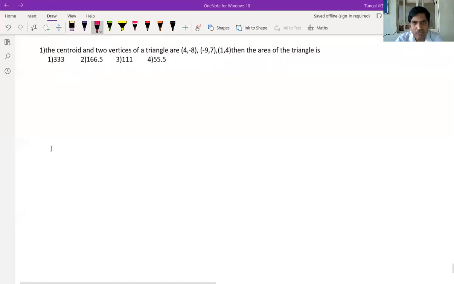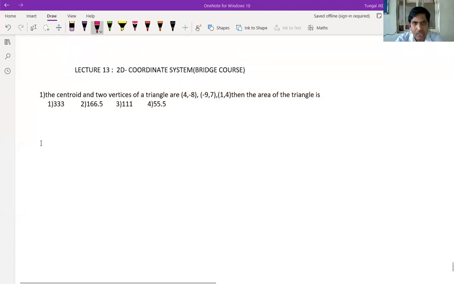First question of today's class. Observe: the centroid and two vertices of a triangle are given, and we have to calculate the area of the triangle. Okay? So now draw one triangle.